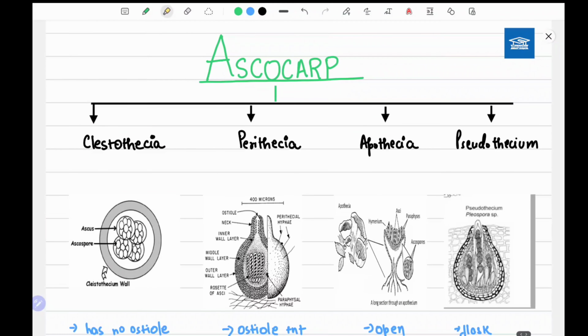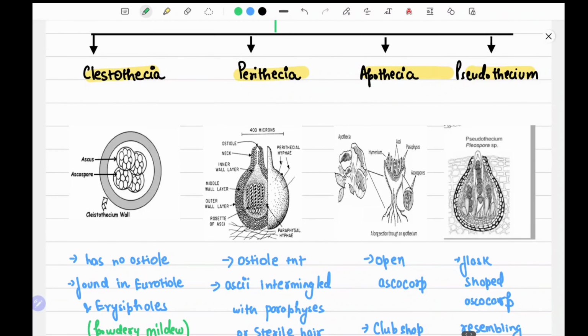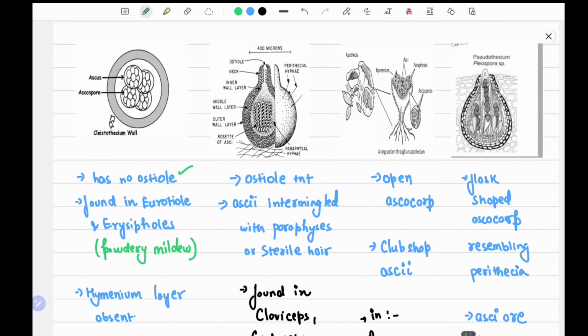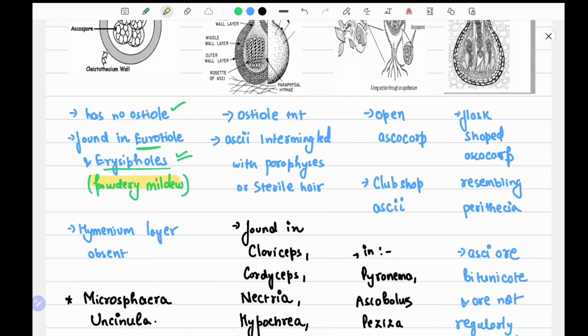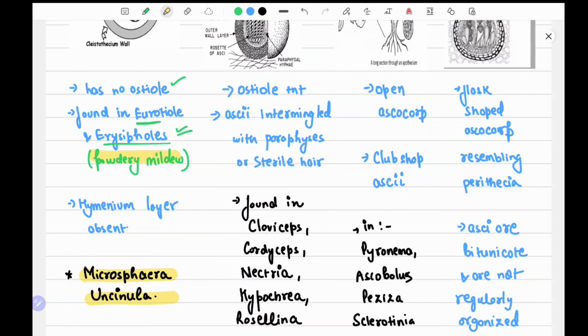Now, ascocarp. We will study ascocarp in detail because questions usually arise from this section, like the various types of ascocarp. First is Cleistothecia, Perithecia, Apothecia and Pseudothecia, and then we'll end the chapter. Cleistothecia are rounded structures, they have no ostiole and are found in Erysiphe, which is powdery mildew. The hymenium layer is also absent. Examples are Microsphaera and Uncinula. Examples are important as well as the figure.